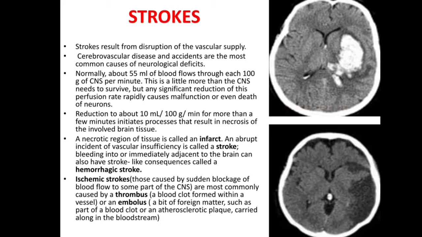Bleeding into or immediately adjacent to the brain can also have stroke-like consequences, called a hemorrhagic stroke. Ischemic strokes, those caused by sudden blockage of blood flow to some part of the CNS, are most commonly caused by a thrombus, a blood clot formed within a vessel, or an embolus, a bit of foreign matter such as part of a blood clot or an atherosclerotic plaque carried along in the blood stream.